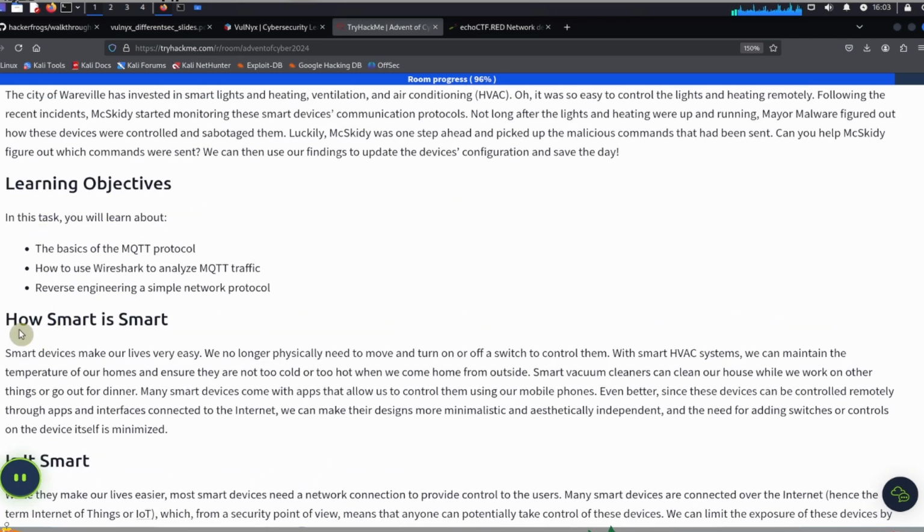Learning objectives. In this task, you will learn about the basics of the MQTT protocol, how to use Wireshark to analyze the MQTT traffic, and how to reverse engineer a simple network protocol.